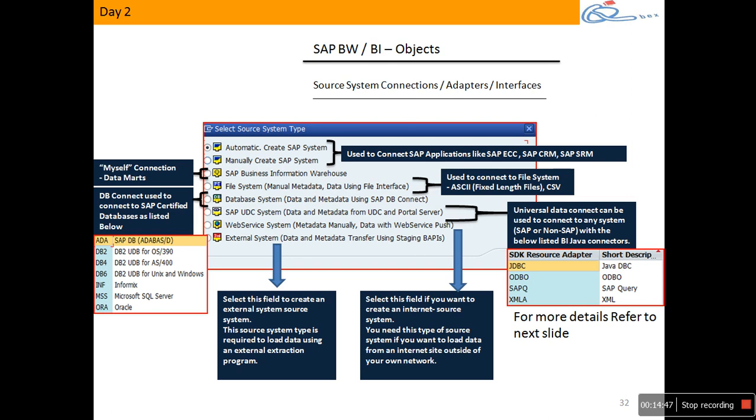So the external source will connect to your ETL tool, and the other side of the ETL tool will connect to BW. So when you want to connect third party ETL tools to BW, we use this connector, external system with BAPI. Say I have mainframes, I want to connect that to BW, with Informatica as middleware. So mainframe is connected to Informatica, and Informatica connects to BW using these BAPI connections.